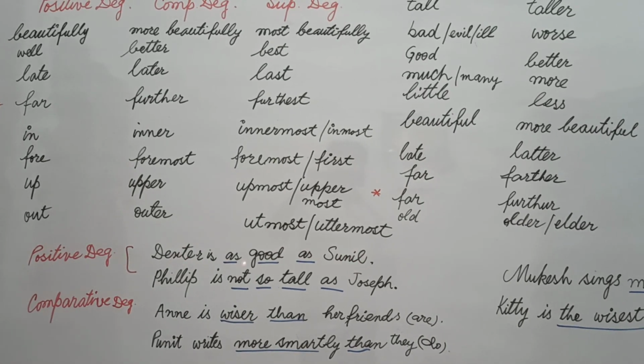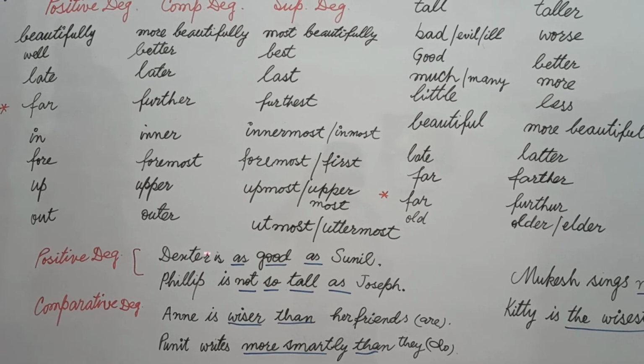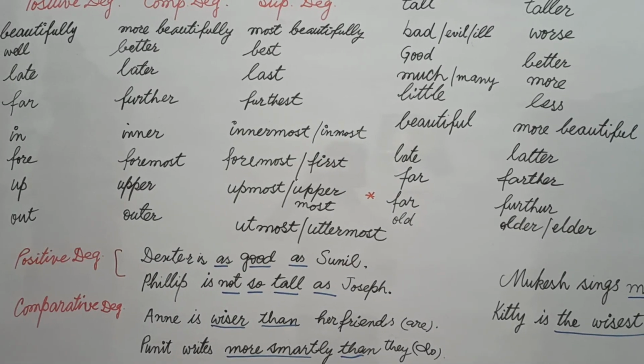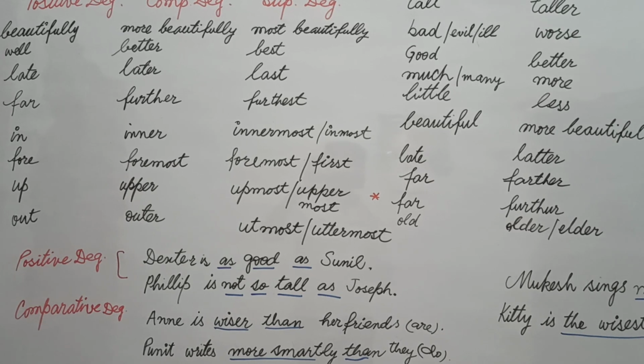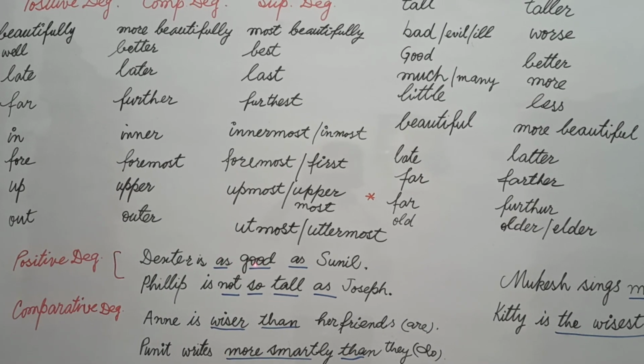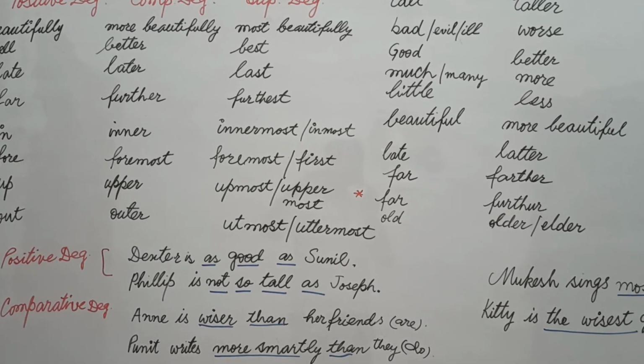But this degree can be used as a comparison when we say Dexter is as good as Sunil. It means Dexter's being good is equal to Sunil, both are on the same level. This sentence is positive. Students, in a positive sentence, when we use the positive degree, we use as, the base form of the adjective, then as, another noun or pronoun.